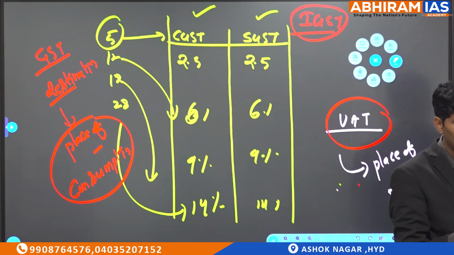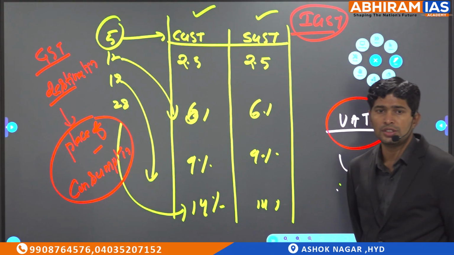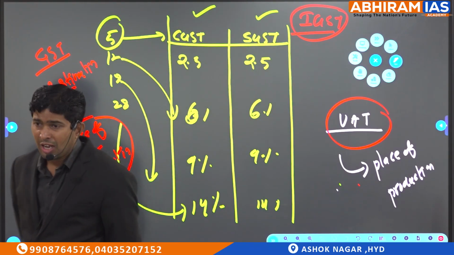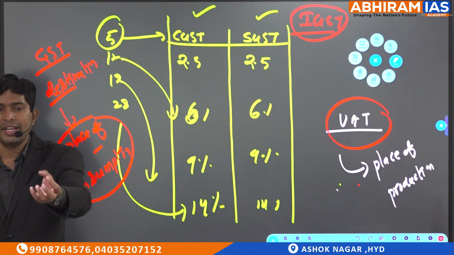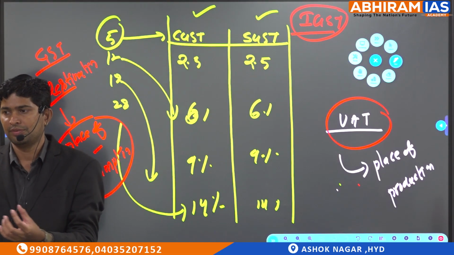What is the meaning of destination based tax? Is GST collected at the place of production, or at the place of consumption? Place of consumption. But it so happens that a state is a producer of some goods and also a consumer of some other goods.